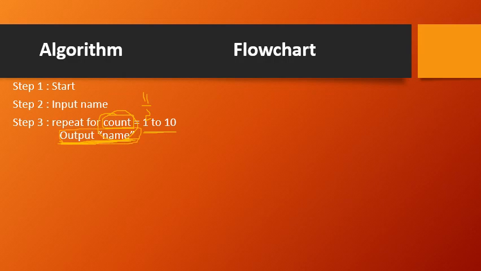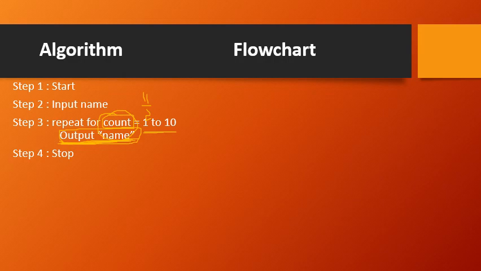What is the statement here? Output name means I have displayed the name 10 times. After the 10th time, when count becomes 11, it is out of these bounds, that is 1 to 10, right? 11 is greater than 10, so the condition here becomes false. So I have to skip from this repetition of the work. Okay, so skip means I have provided the solution for the given problem. I have displayed the name 10 times. Okay, then the next step should be what? Stop. Now let us try to elaborate more the working of this repeat for with the corresponding flowchart here.